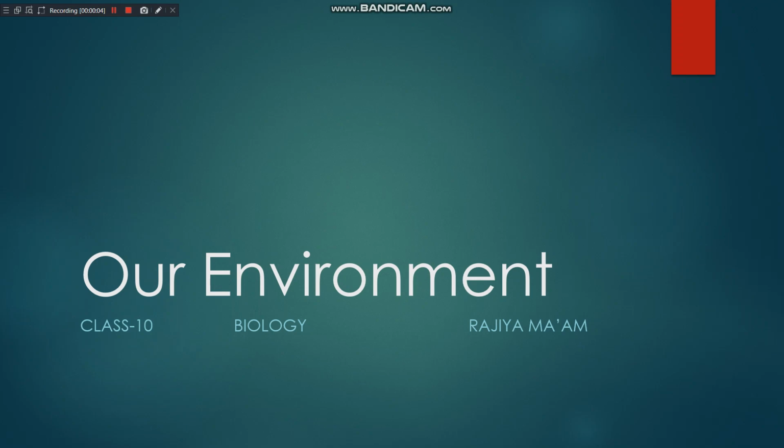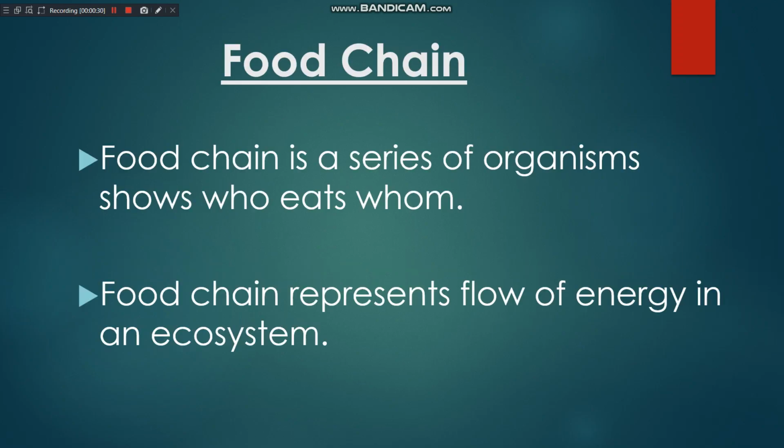It's biology for class 10 and our topic is going on our environment. In my last class I explained to you the definition of environment, ecosystem, types of ecosystem and components of ecosystem. And in today's class we will continue the chapter and our today's topic is food chain.